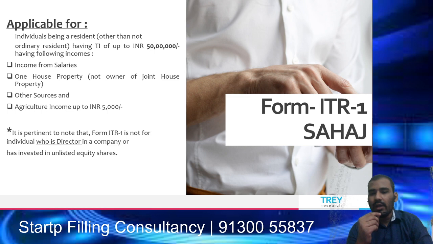ITR 1 is applicable to persons having income from salaries and one house property. It is important to note that only one house property is considered in ITR 1. If you have more than one house property, then you have to shift to ITR 2. Then other sources income, that is your interest income, dividend income, all other income which is not business income, can be shown in ITR 1. And agriculture income, that is exempt income: if you have agriculture or any exempt income up to 5,000 rupees, then you can very well show it in ITR 1. If you have exempt income which is more than 5,000, then you cannot file ITR 1 form, then you have to shift to ITR 2.